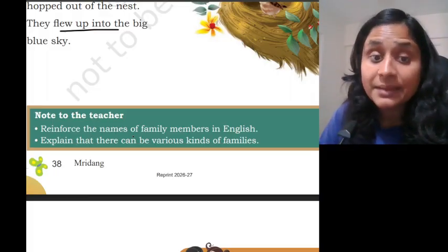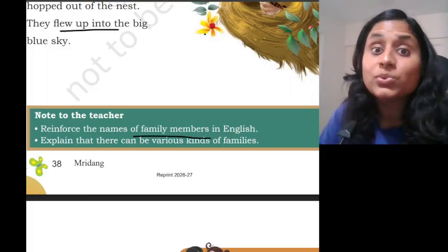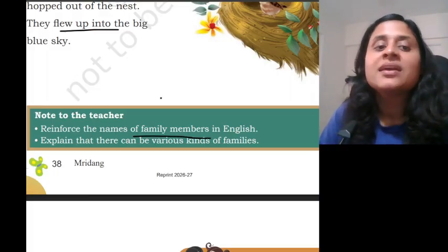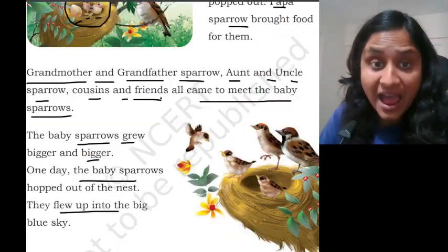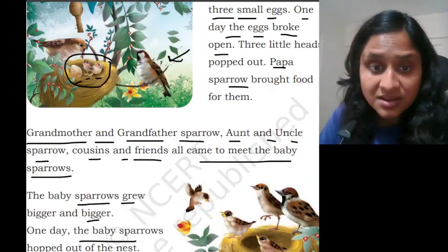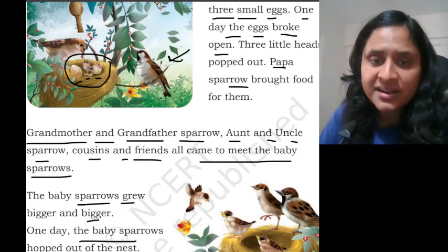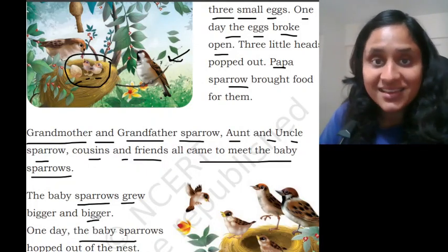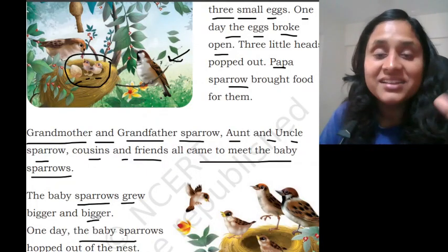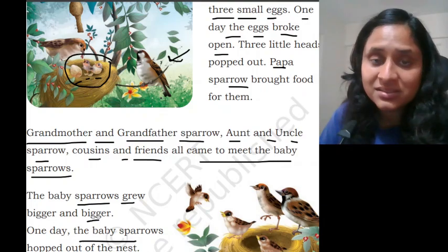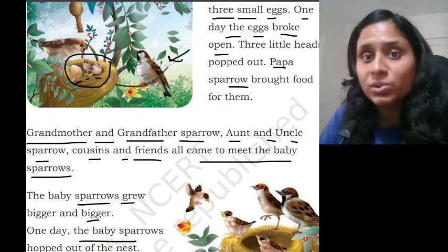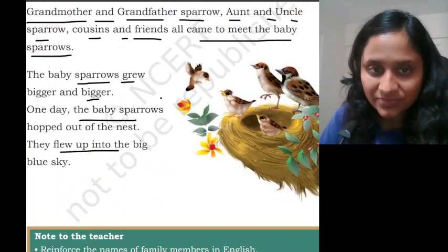Now you need to name the family members that you learn in this story. Grandfather, grandmother, mother, father, aunt, uncle, yes, cousins and friends. These are some family members whose names you learn in this chapter, in this story.